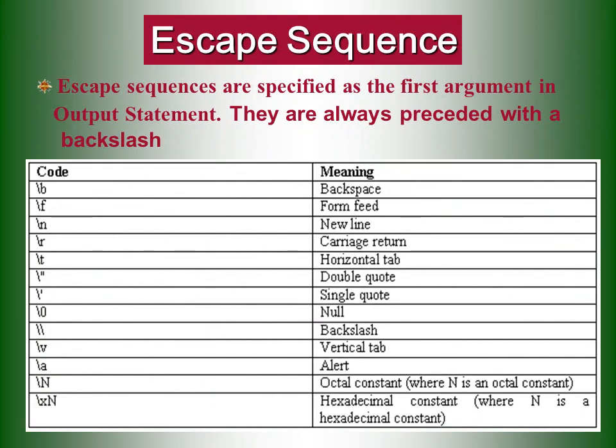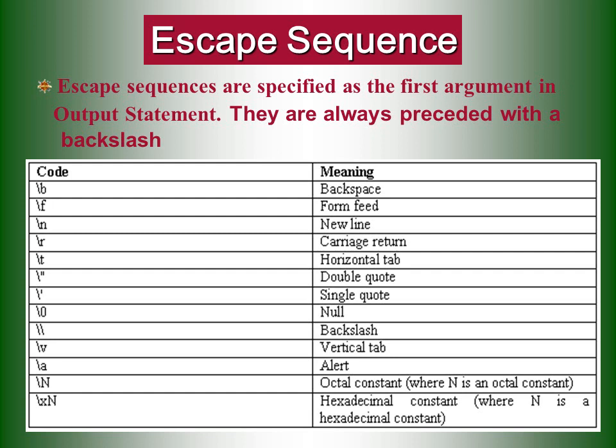By using the escape sequence, we can specify the particular formatting of output on our output screen. We can frame the output by our own creativity. For that, we have the escape sequence. Let us see one by one. Slash b is backspace, slash f form feed, slash n. Most often we use slash n as an escape sequence. We need to enter and format our output in a new line.